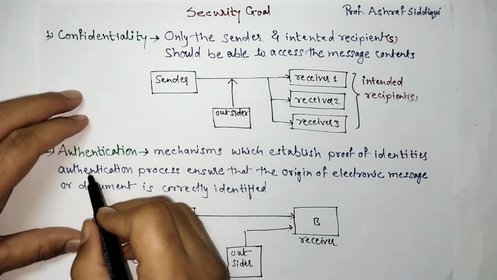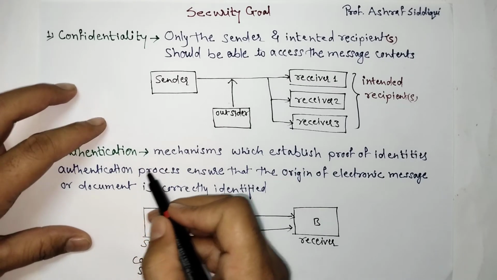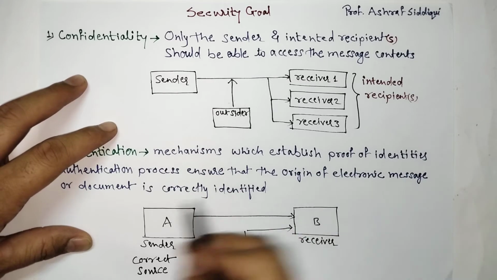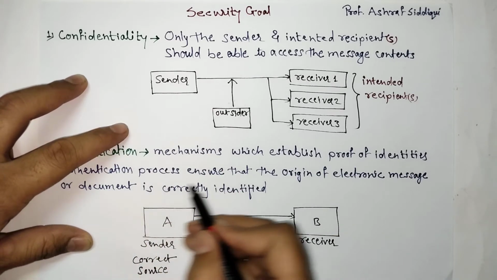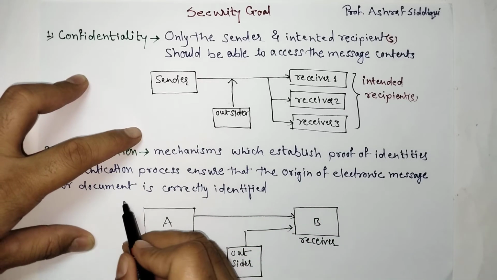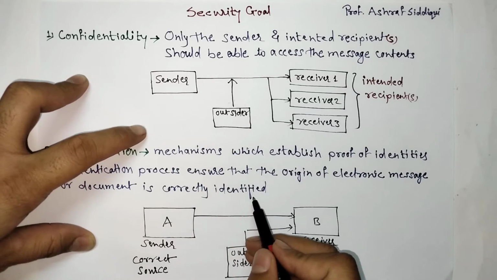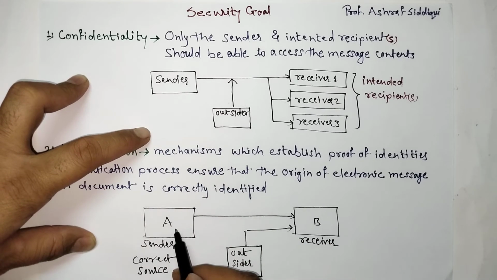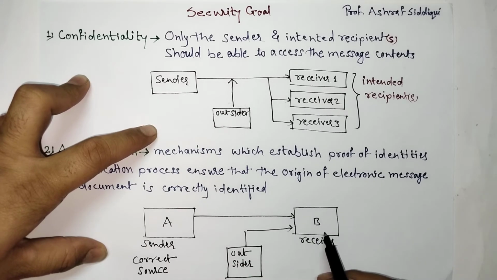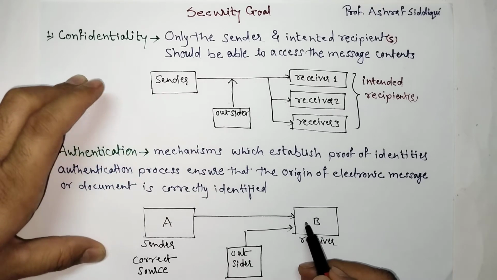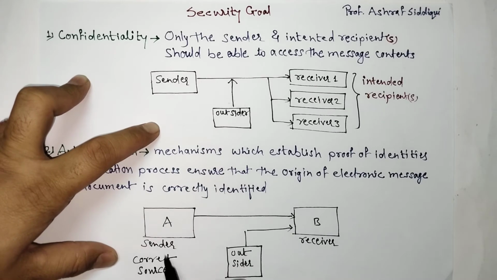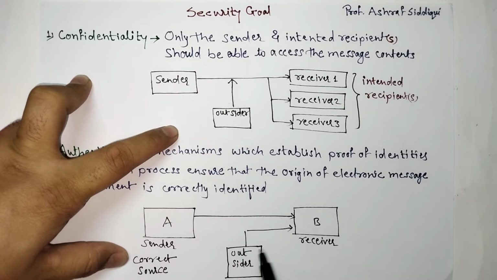The second one, authentication. Authentication is a mechanism which establishes proof of identity. The authentication process ensures that the origin of an electronic message or document is correctly identified. Means here sender A sends a message to the receiver B, and receiver B should know that the message is coming from the correct source, that is A, not an outsider.